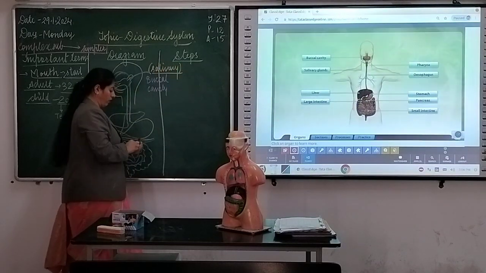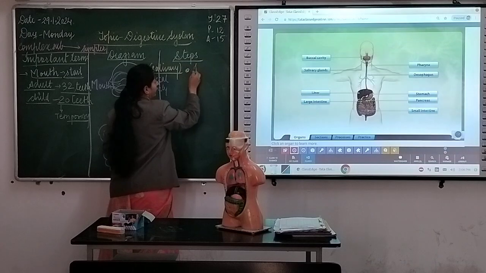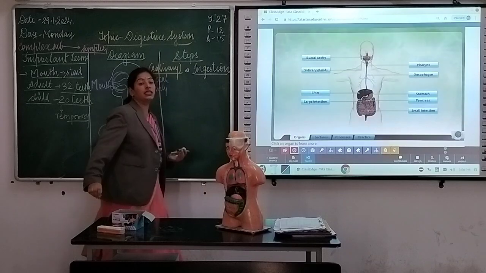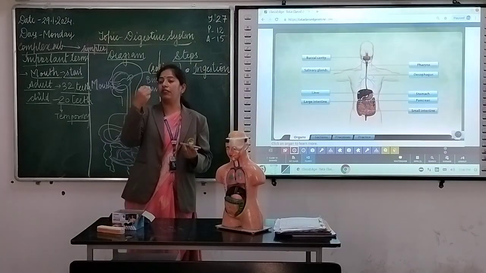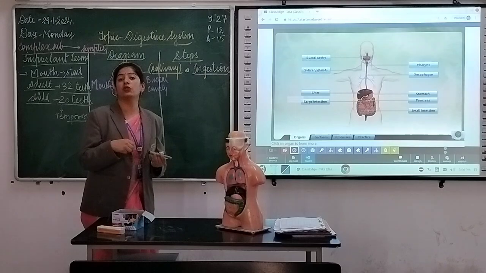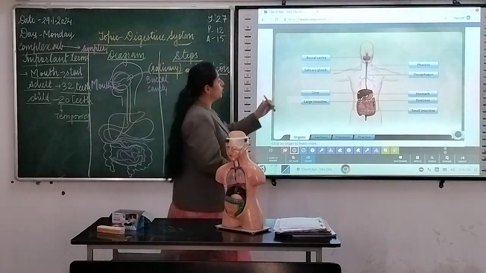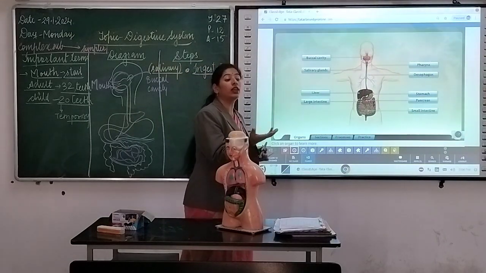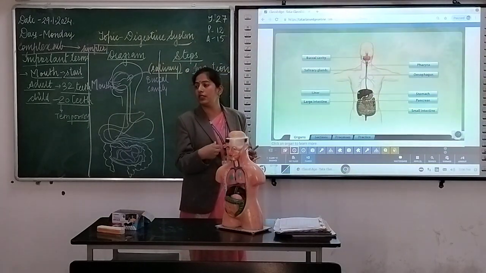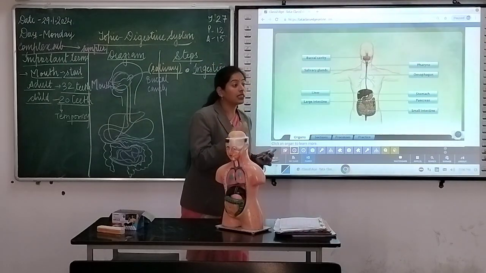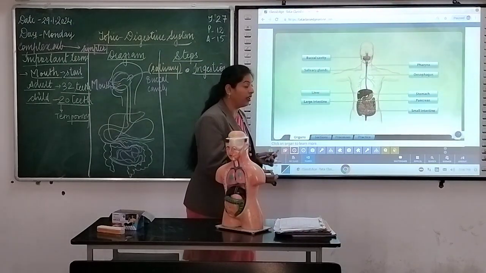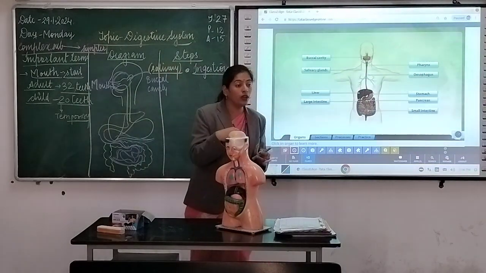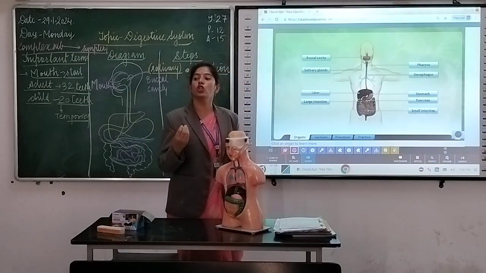And one more thing, the steps involved. First step is ingestion. Ingestion means intake of food. When we just enter the food in our mouth, that is known as ingestion. Clear? Salivary gland secretes what kind of liquid? Saliva. Salivary gland secretes saliva. Here we are having certain enzymes. Those enzymes work on food and it will be converted into small pieces.